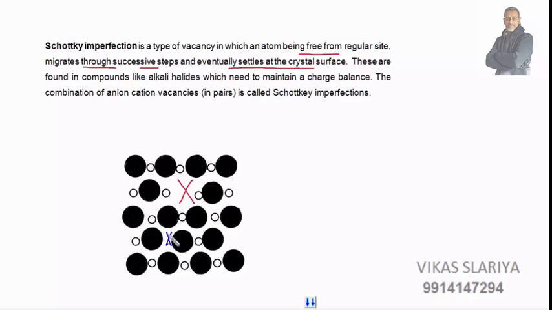See, here it is missing, and from this place the black one is missing, on the other side the white one is missing. These are found in compounds like alkali halides which need to maintain a charge balance, means one positive and one negative, both are missing. The combination of anion and cation vacancies in pairs is called Schottky imperfection. Means there is a pair of vacancies, one positive and the other negative.